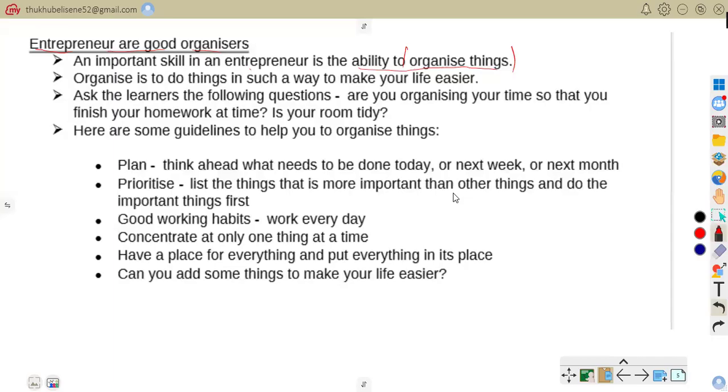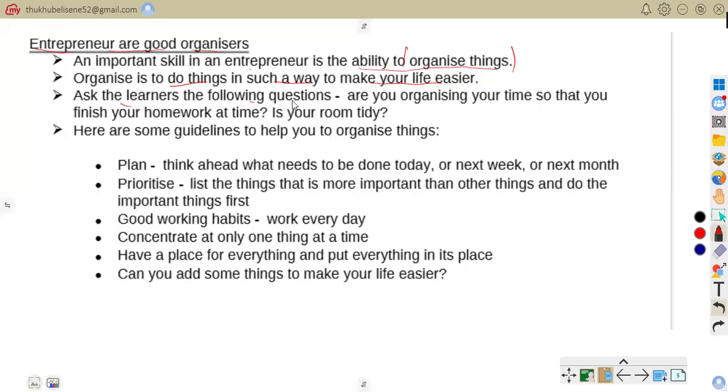To organize is to do things in such a way that makes your life easier, so that even customers do not struggle to find your things.